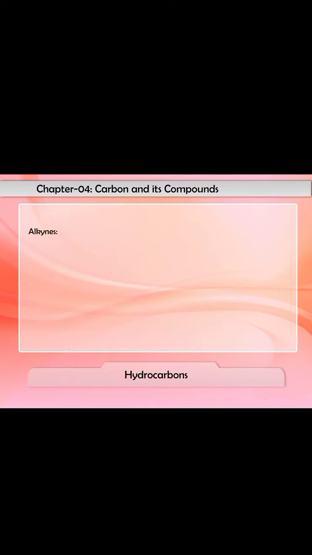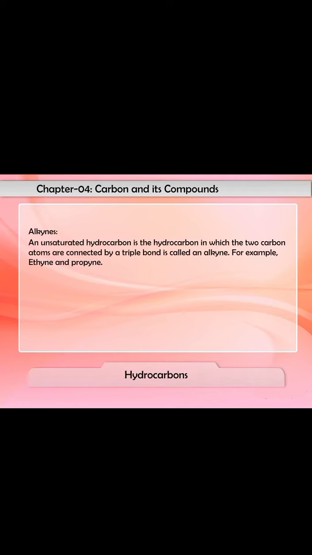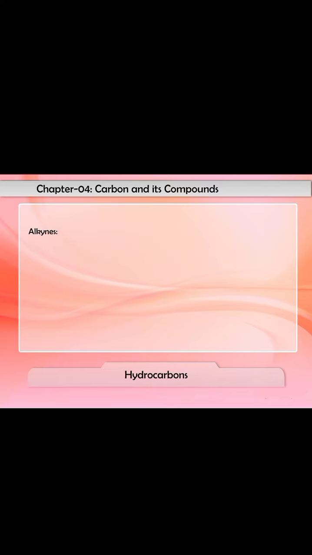2. Alkynes. An unsaturated hydrocarbon in which the two carbon atoms are connected by a triple bond is called an alkyne. Thus, alkynes contain a triple bond between two carbon atoms which is formed by the sharing of 3 pairs of electrons, for example, ethyne and propyne. The general formula of alkynes is CnH2n-2, where n is the number of carbon atoms in one molecule of the alkyne. Let us understand with examples.